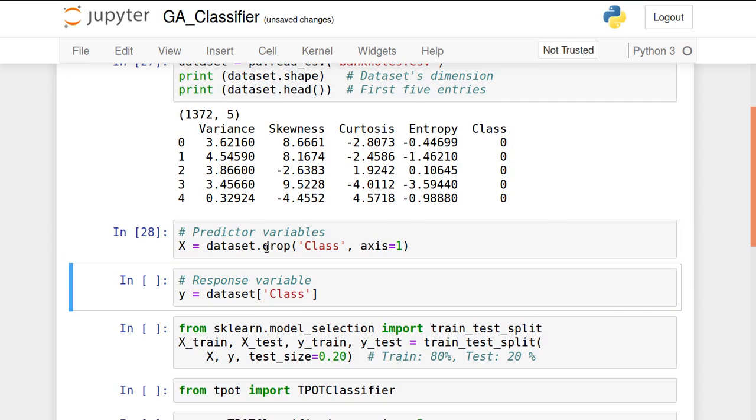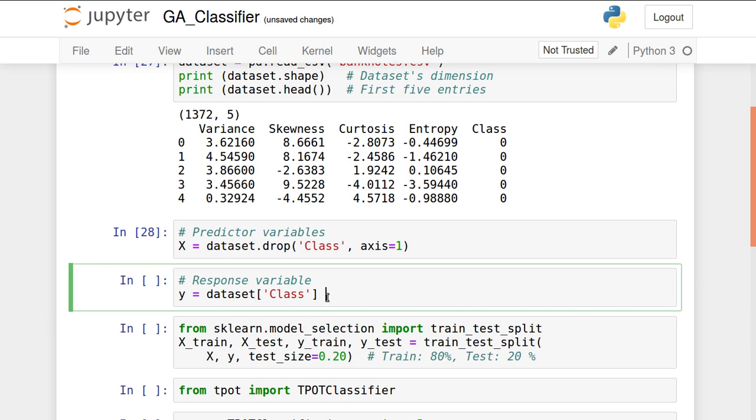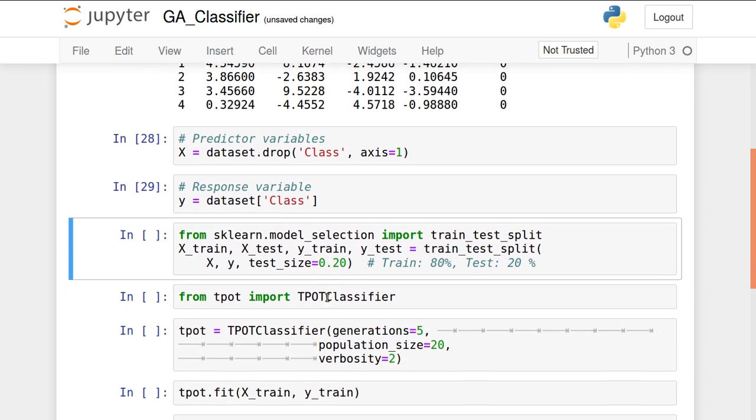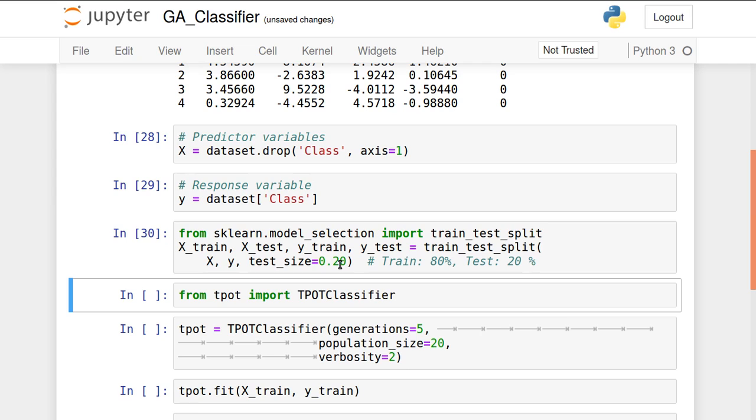That's why I deleted the class feature, and the remaining others I have taken in x. And then the output variable I'm taking in y. So x contains 4 features and y contains the class as the output variable. Then let's split it. Train test split, I'm making use of test size as 0.20. So x train, x test, y train, y test. So splitting it, train 80%, test 20%.